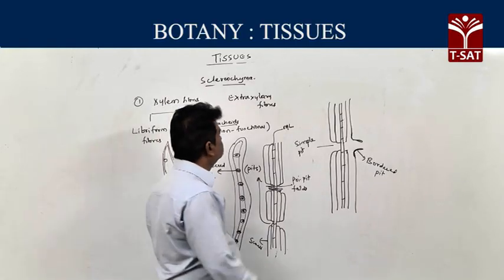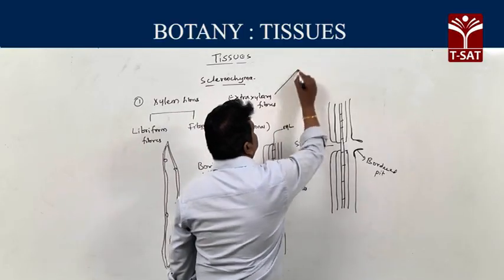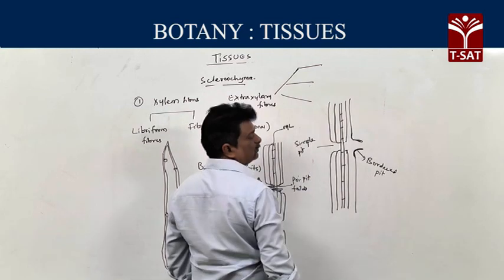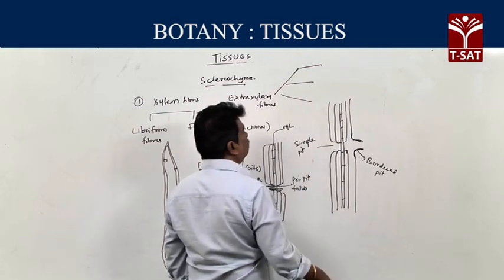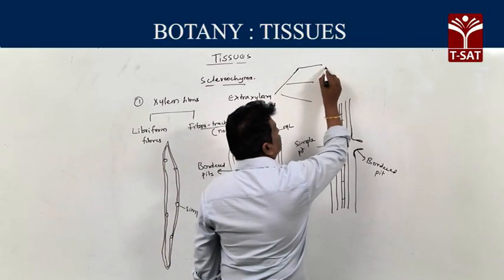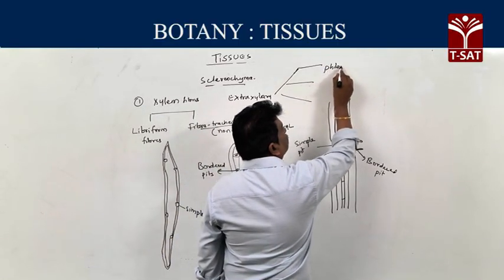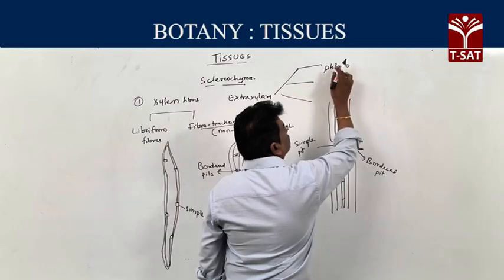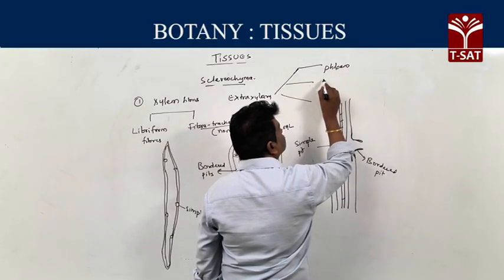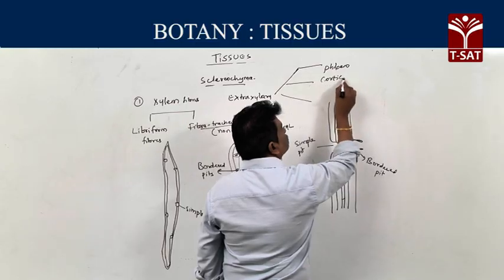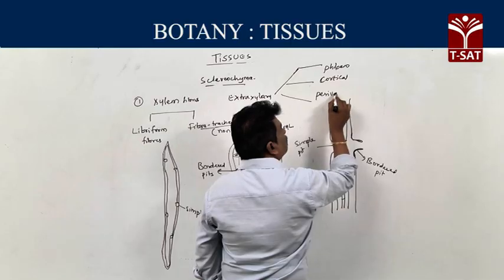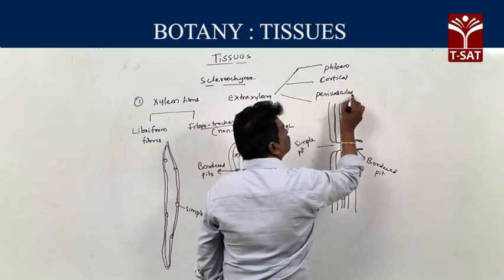The next one, extraxylary fibers. If fibers are present outside the xylem, they are called extraxylary fibers. Extraxylary fibers may be phloem fibers, cortical fibers or perivascular fibers.